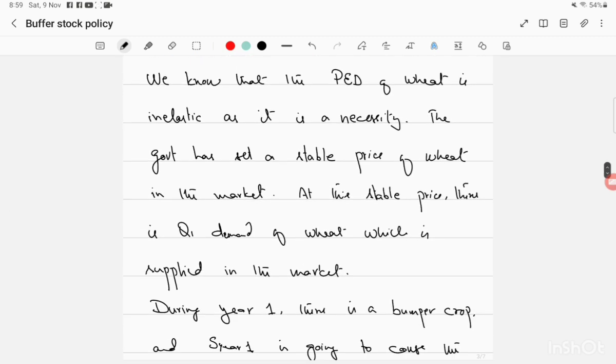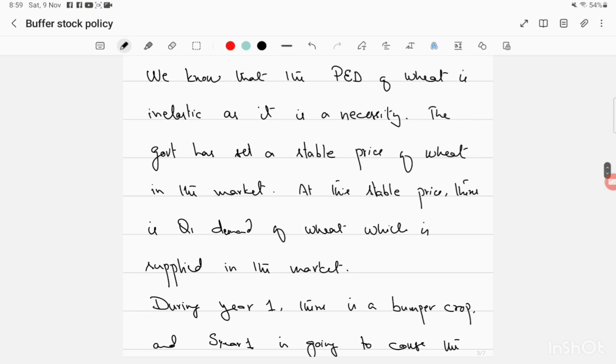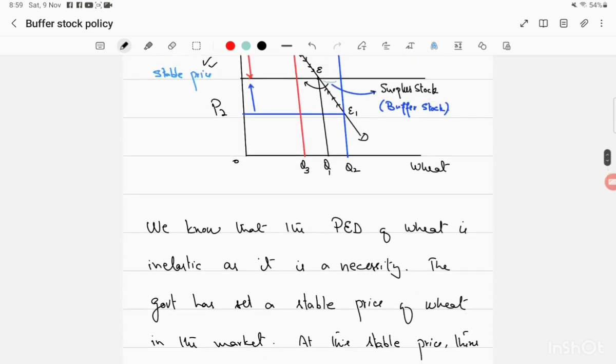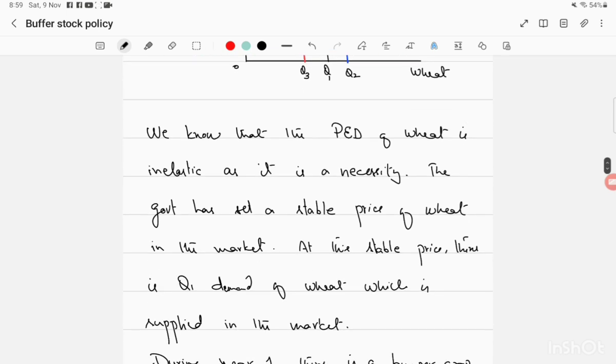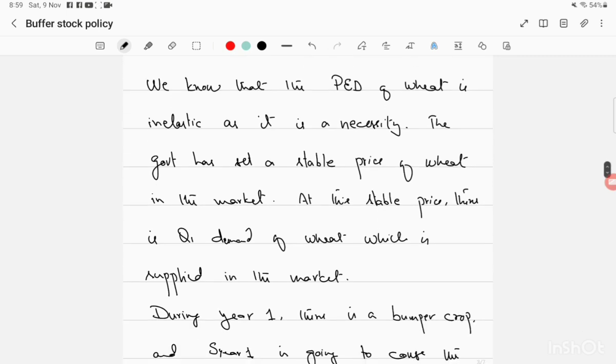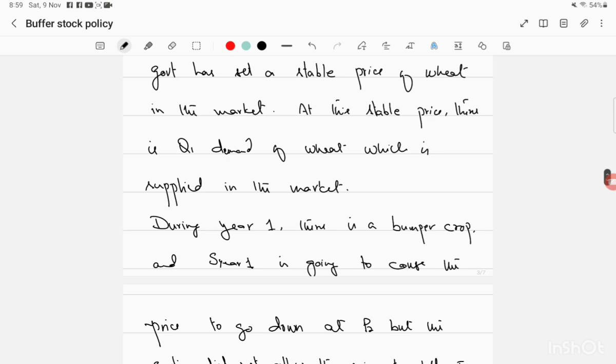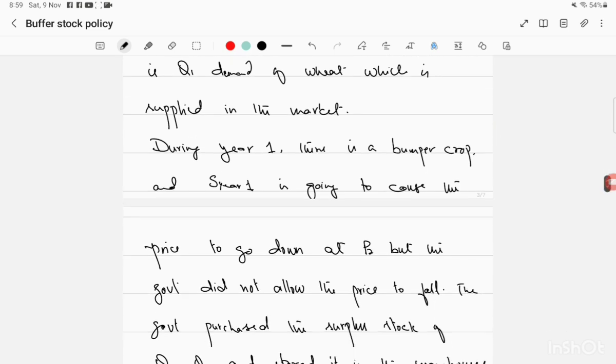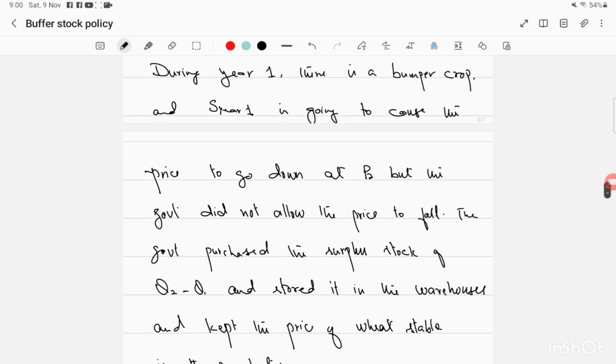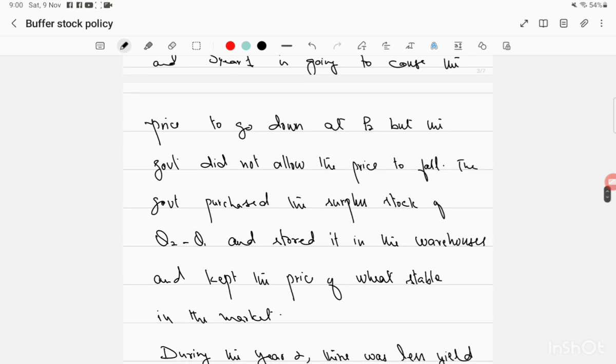So we know that PED of wheat is inelastic. The whole explanation which I did using the diagram is written in the paragraph below. So price elasticity of demand of wheat is inelastic as it is a necessity. The government has to set a stable price of wheat in the market. At the stable price, there is Q1 demand of wheat which is supplied in the market. During year 1, there is a bumper crop, and the increase in supply is going to cause the price to go down to P2.